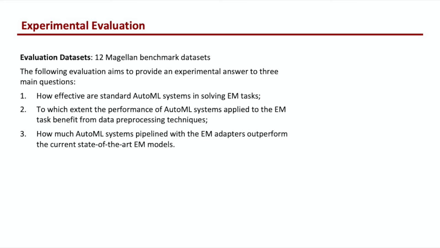First, how effective are standard AutoML systems in solving entity matching tasks? Second, to what extent does the performance of AutoML systems applied to the entity matching task benefit from data preprocessing techniques? Third, how much do AutoML systems pipelined with the entity matching adapter outperform the current state of the art in entity matching?